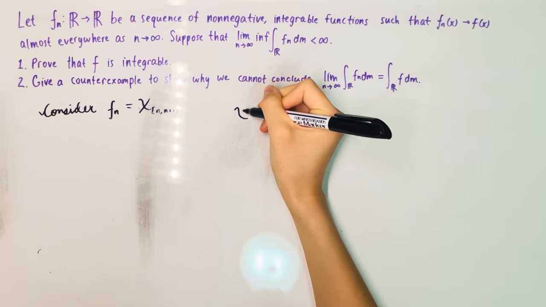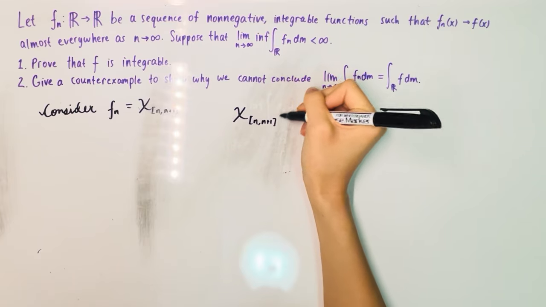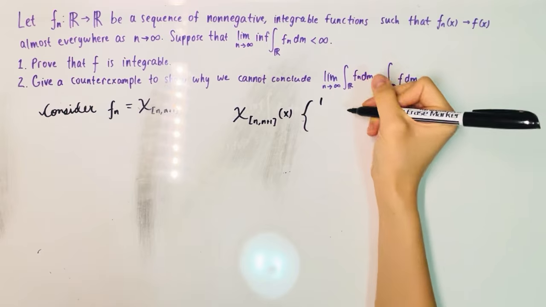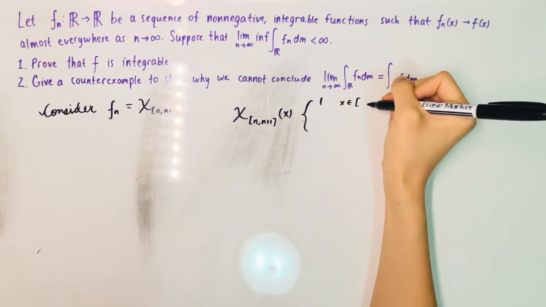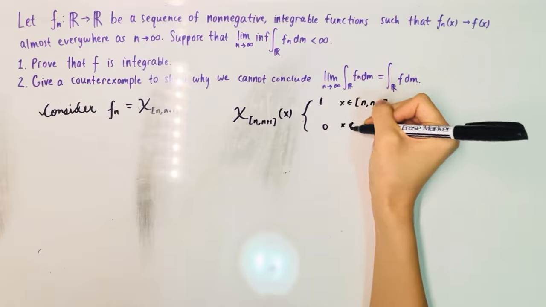And remember, what this indicator function is telling us is that at this point x, the function is equal to 1 when x is in this interval, and it's equal to 0 when x is not in this interval.